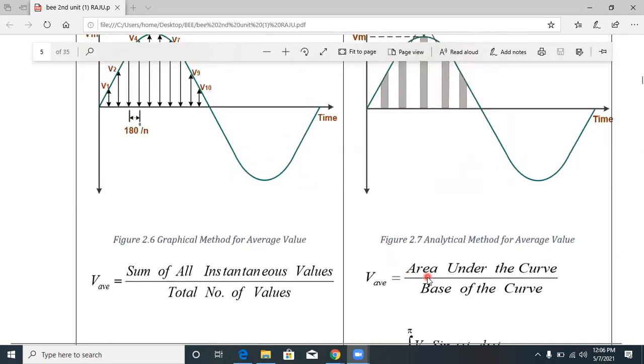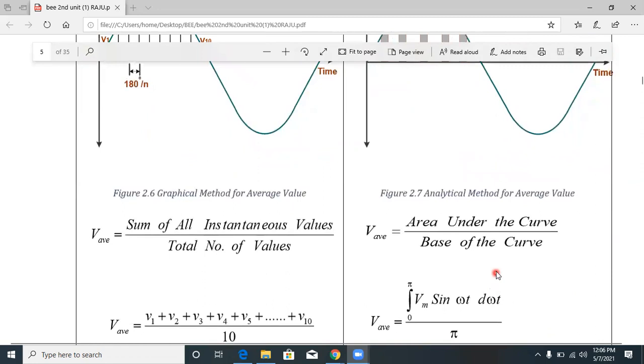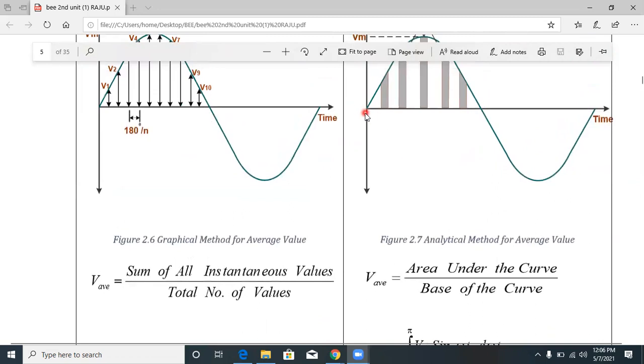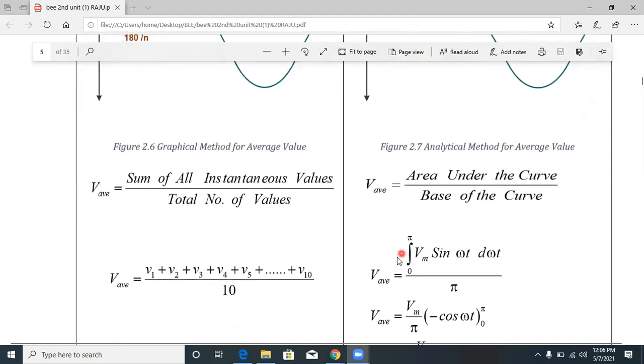Now the analytical method. V average is nothing but the area under the curve divided by the base of the curve. By using integration, we have to find the area under the curve. The base of the curve is up to pi: 0 to pi, with pi by 2 in between. So V average is equal to the integration from 0 to pi of Vm sin omega t d omega t, divided by pi.